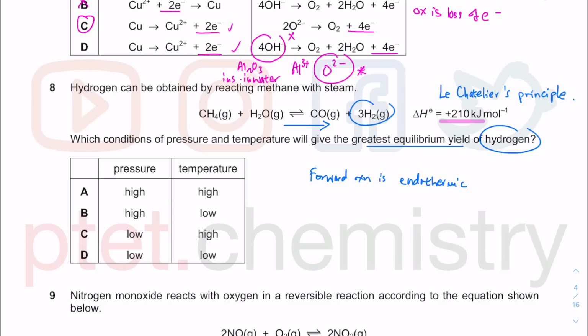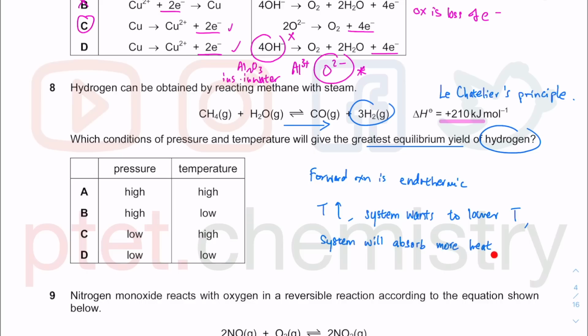So what happens when we increase temperature? The system, or the reaction, wants to decrease the temperature. They want to lower the temperature. So what happens when they want to lower the temperature? The system will absorb more heat. By absorbing more heat, you will remove the heat that you supply, in the sense that you're increasing temperature, you're supplying heat. So to lower the temperature, your system will do the opposite to counteract it. They'll absorb more heat because that's all it knows how to do, which is endothermic.